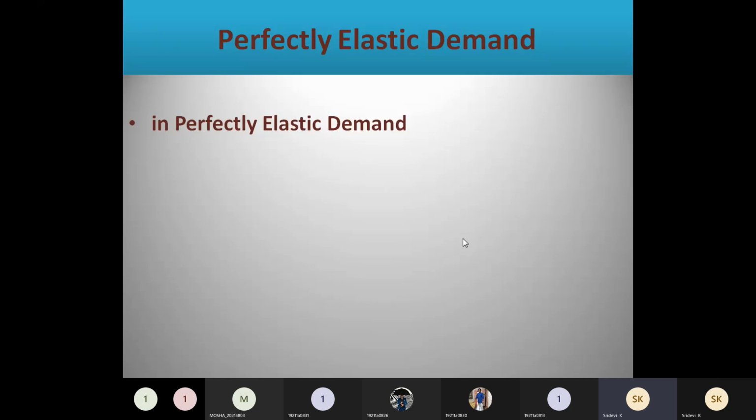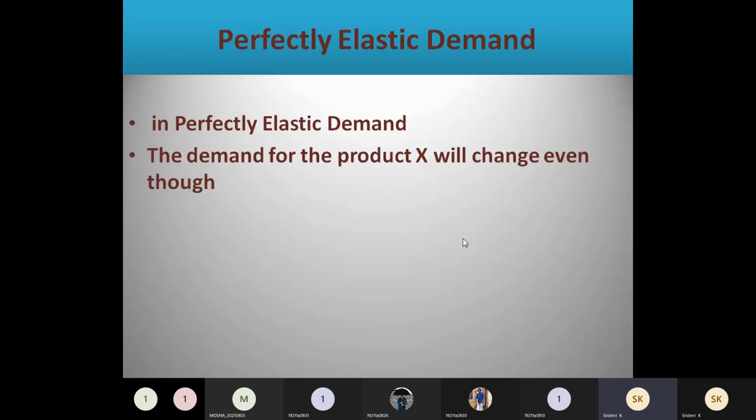Under perfectly elastic demand, the demand of the product will change even though there is no change in the price of the product X. There won't be any change in the price of the product X, but there will be a change in the demand of the product.